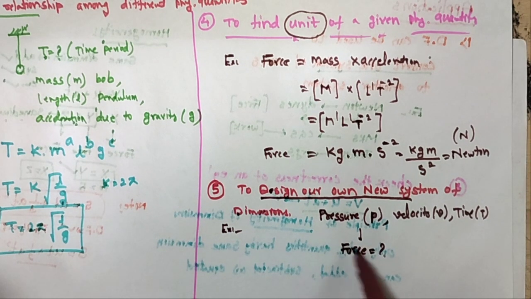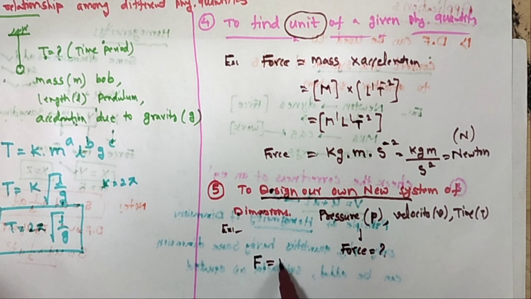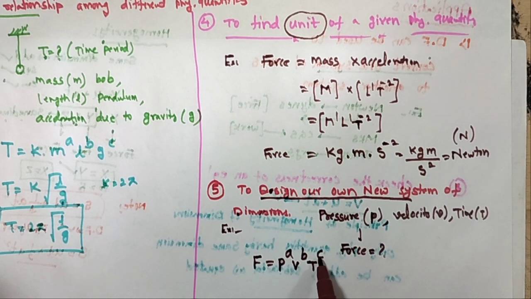So what is the relation between force, pressure, velocity and time? Here I am taking F, force, is equal to P power a, velocity power b, and time power c. You calculate a, b, c by using the homogeneity principle.